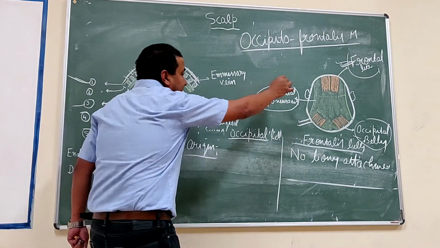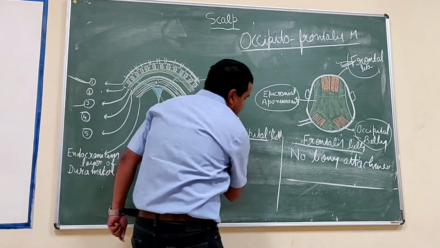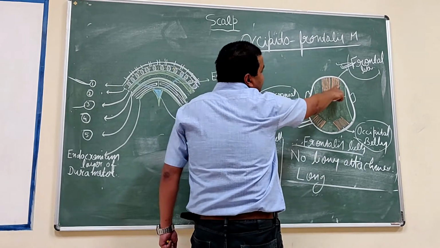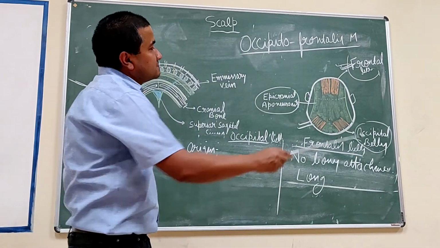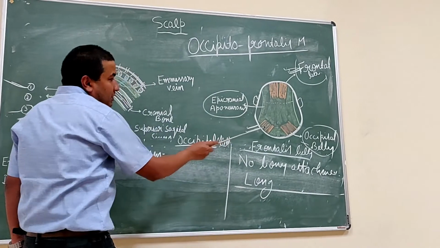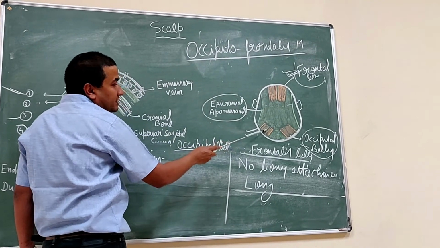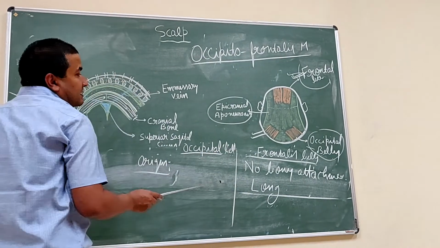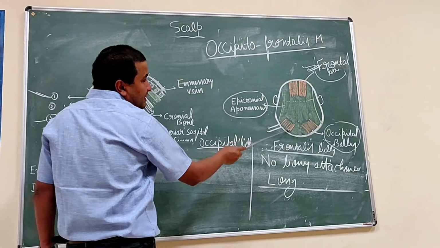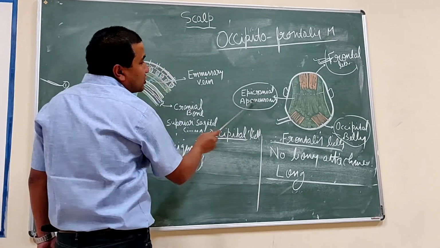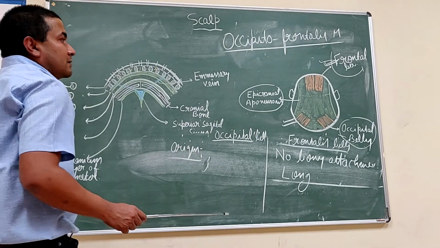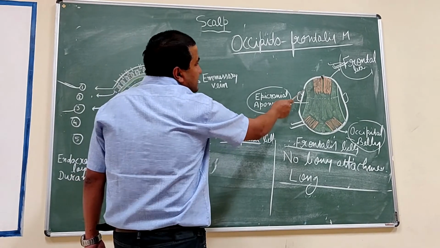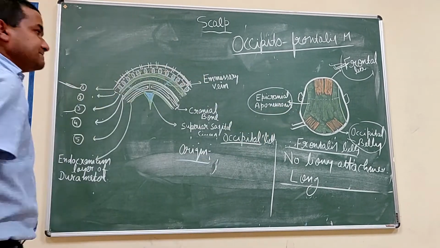The frontal belly is long, and the two bellies are close to each other, while the occipital bellies are short, small in length, and they are separated from each other. The gap between these two bellies is filled by the aponeurosis layer, while the medial margins of the frontal bellies are very close to each other.